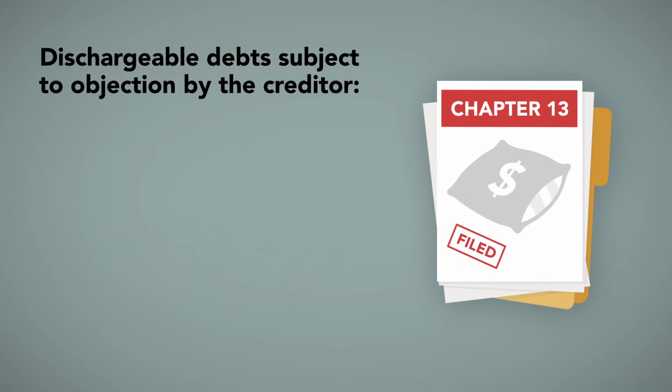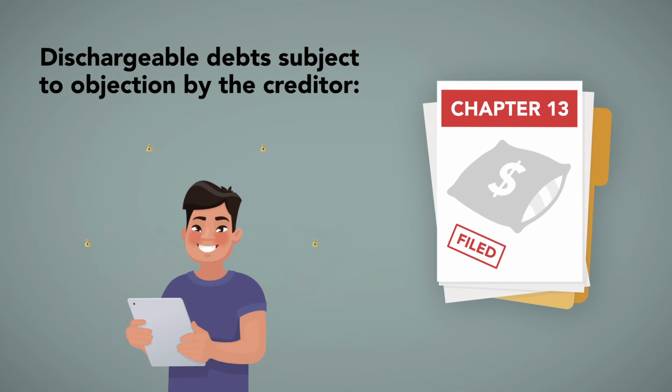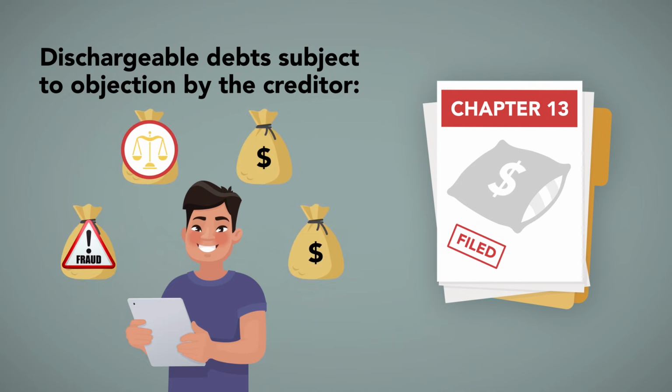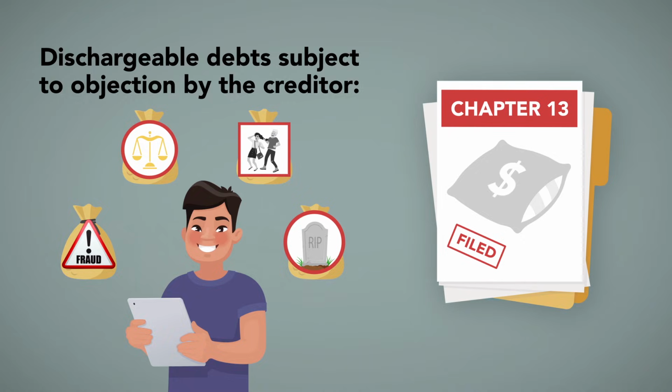Some other particular debts are dischargeable but are still subject to objection by the creditor. These include debts obtained by fraud or damages awarded in a civil case for willful or malicious actions by the debtor that cause personal injury or death to a person.